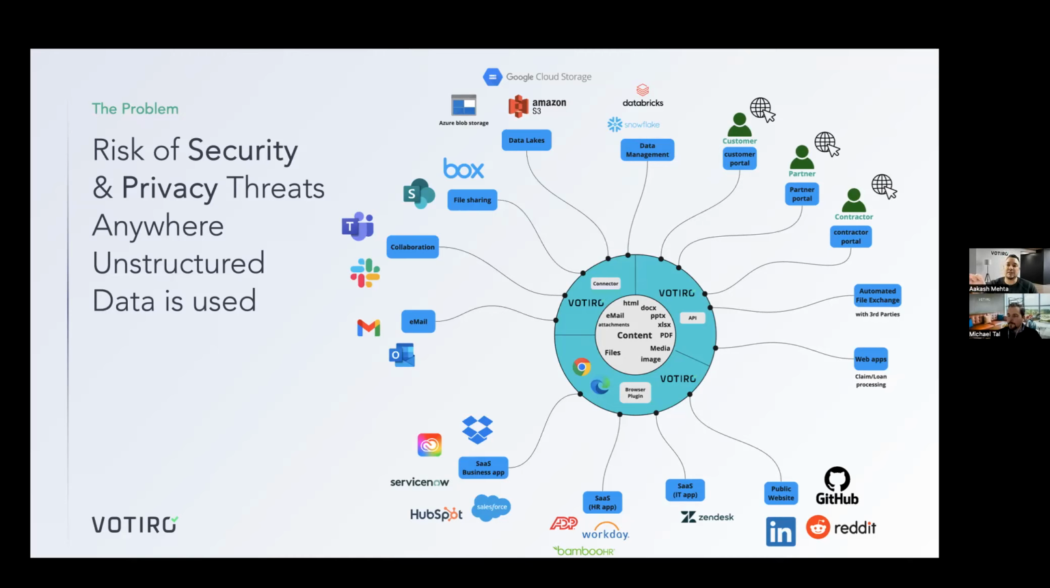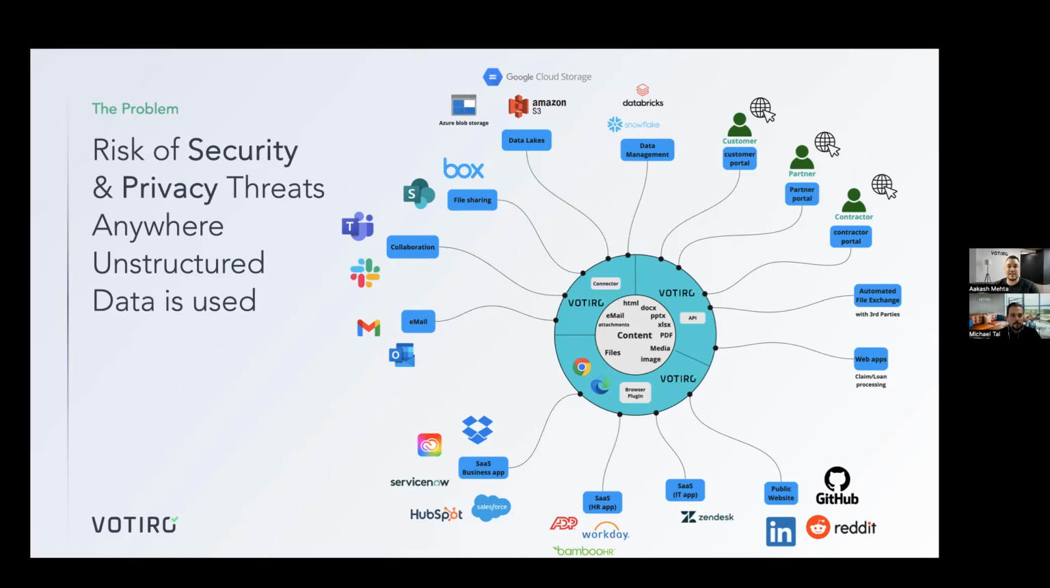And Votiro can sync and link into any one of these applications, either natively or through our API. And so we can ingest the file, make sure it's clean, sanitized, free of any malware, and then delivered to the end destination, whether that be a storage location, a data lake, or someone's inbox or Teams Messenger.